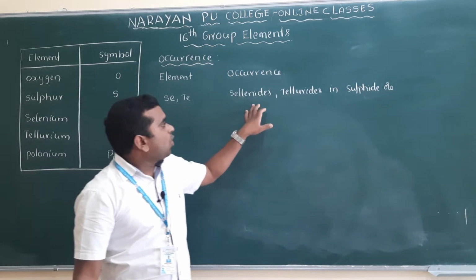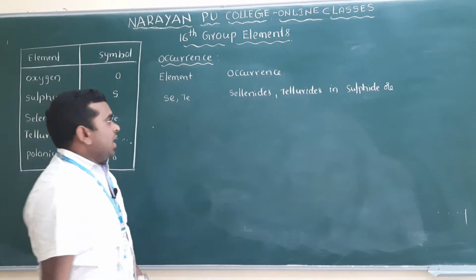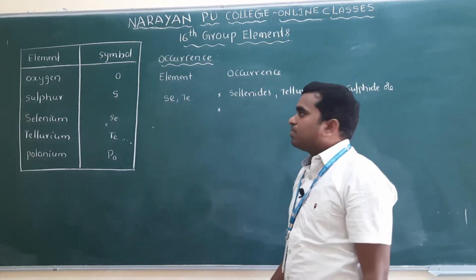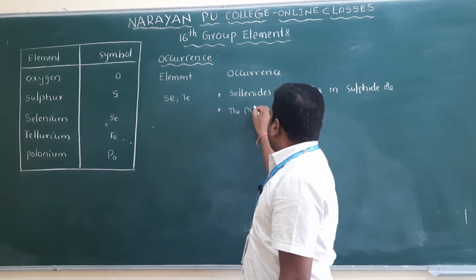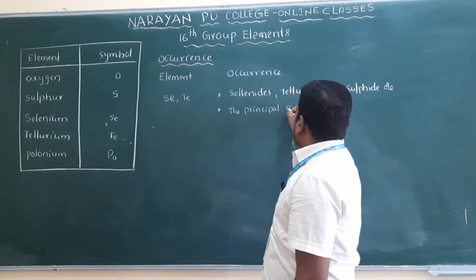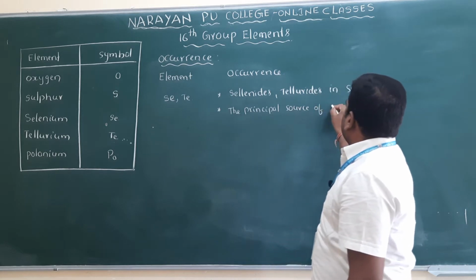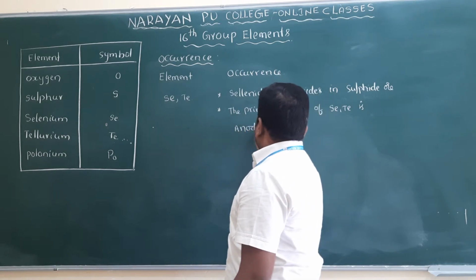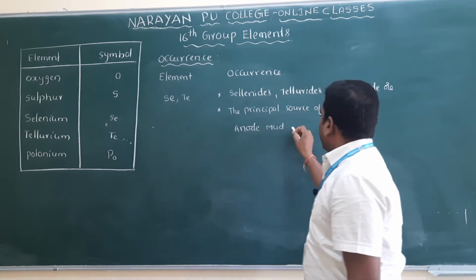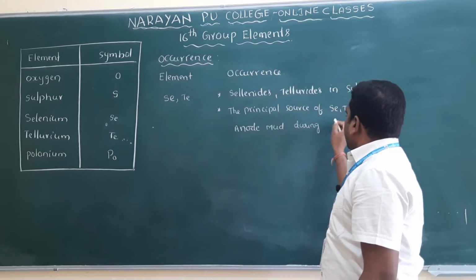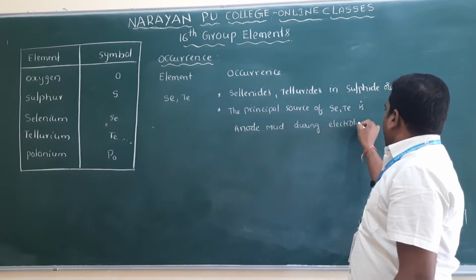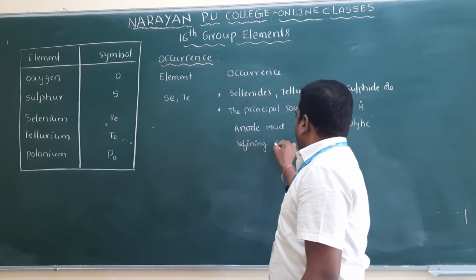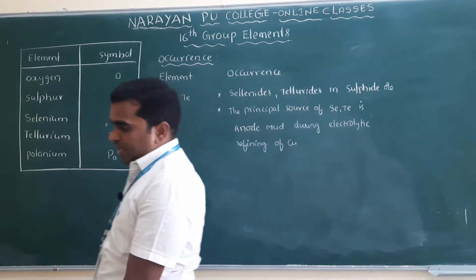Very important, the principal source of selenium and tellurium is anode mud during electrolytic refining of copper.